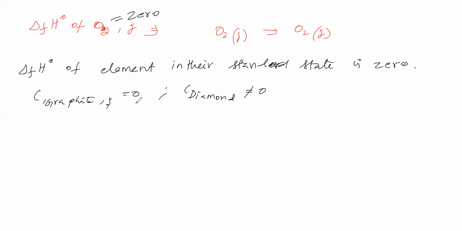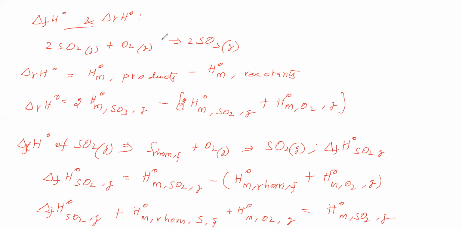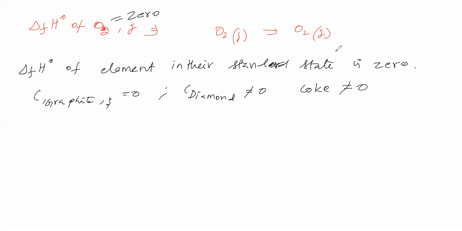If you take coal, or coke, the standard enthalpy of formation is not 0, because the standard state for carbon is graphite solid, but not diamond or coke. Next we'll see the standard enthalpy of formation of SO3 gas. Now we are discussing the standard enthalpy of formation of SO3 gas.